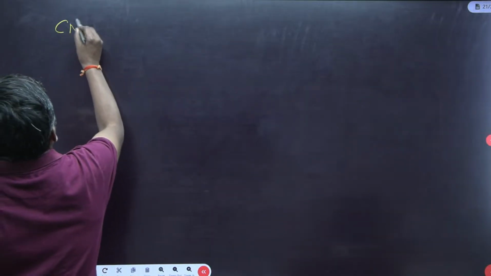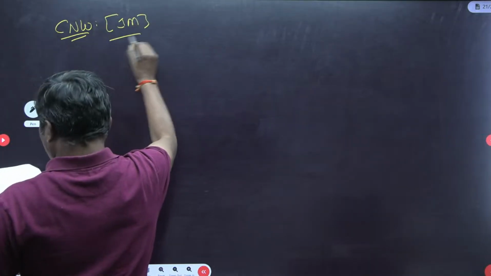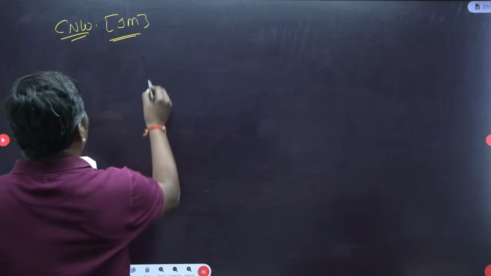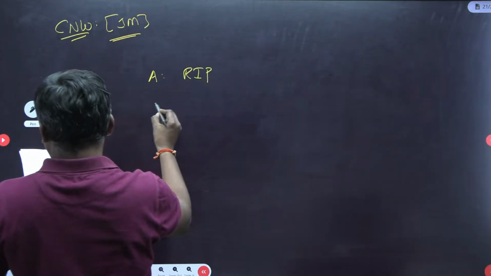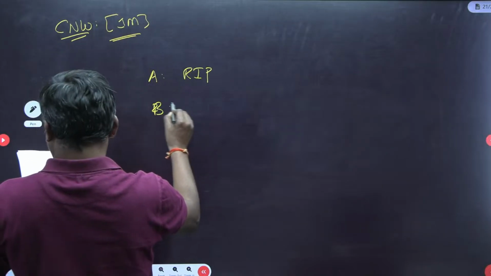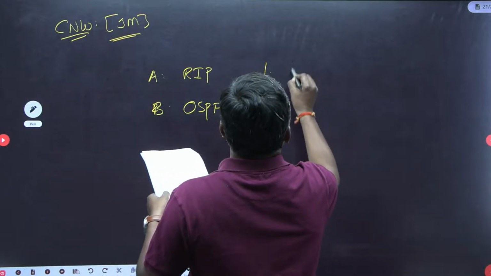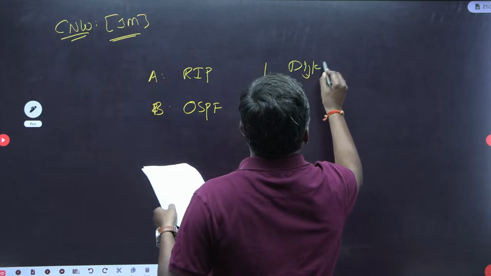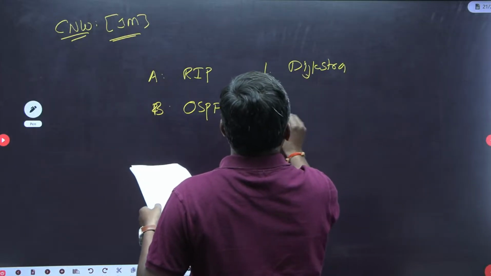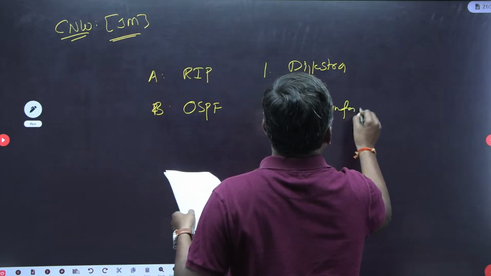So next question, it is from computer networks. One more question: they have given something like Routing Information Protocol, second one OSPF, and one is Dijkstra algorithm and the second is Bellman-Ford.